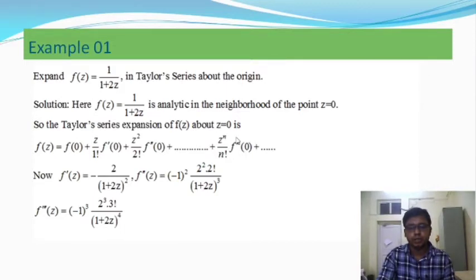This is the nth order derivative, or the nth term of the given series, up to infinity. In a Taylor series or Maclaurin series there are an infinite number of terms, so I will take only the first, second, third and nth term.